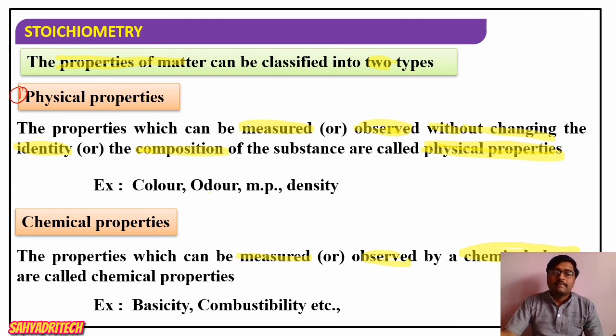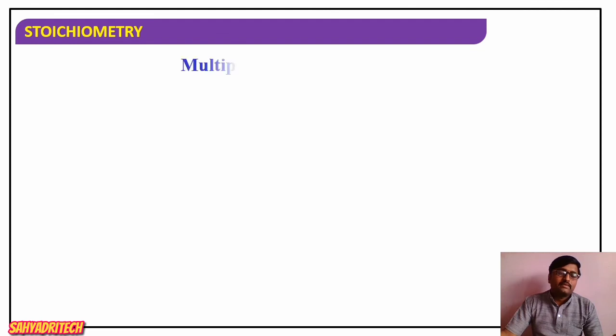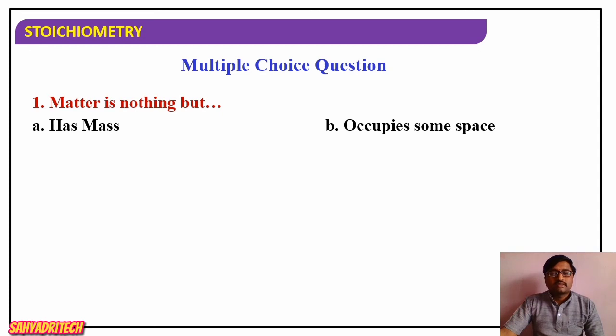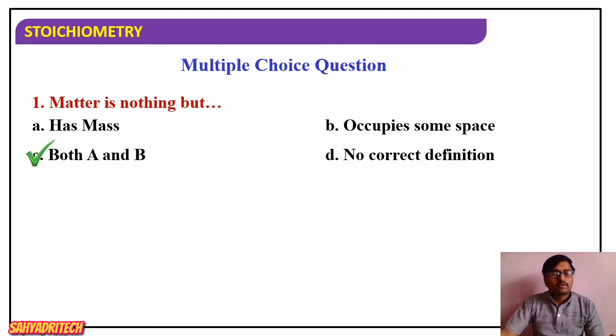Okay. Well, now coming to the MCQs. First one: matter is nothing but something that has mass, occupies some space, or both A and B. No single definition is complete, so both A and B is correct, since matter has mass as well as occupies space.